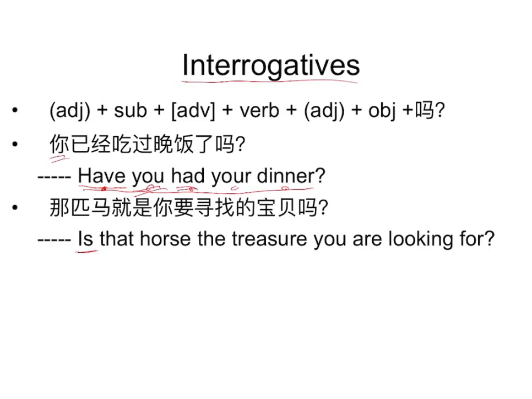Had, so this is the present perfect tense, right? But in Chinese there is no tense.